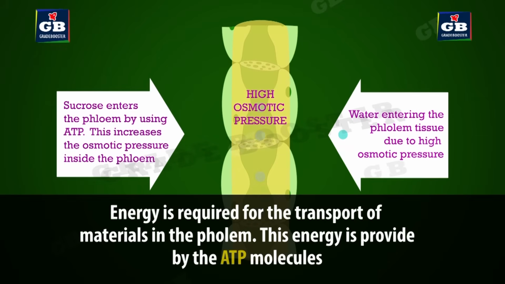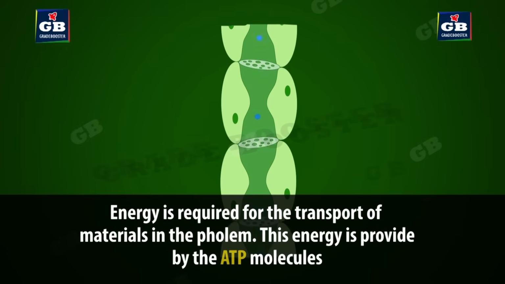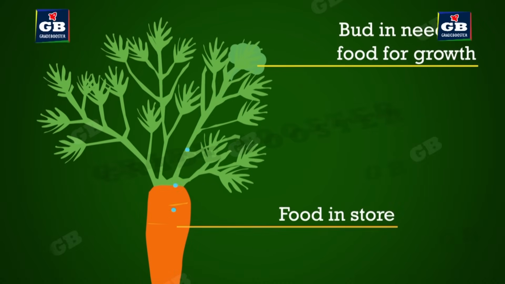Then, the osmotic pressure inside the phloem tissue increases. Now, due to this osmotic pressure, water enters the phloem tissues. Now, with this pressure, food materials are taken to different tissues of the plants. Phloem transports the food as per the requirements of the plants. For example, in spring season, buds need food material for flowering. Then, the phloem transports the food from stem or root.